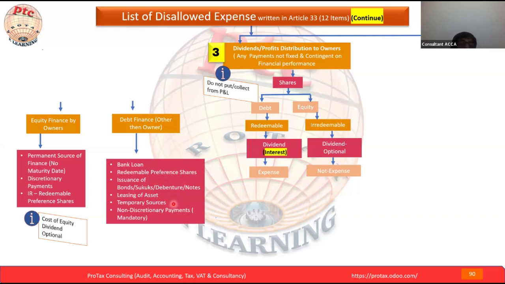Just for our understanding purpose, we will give you an example from our practical or personal life. Just assume that for the equity finance, anyone who wishes to start his own business took the loan from his parents, his father.